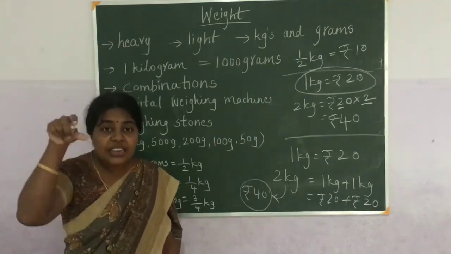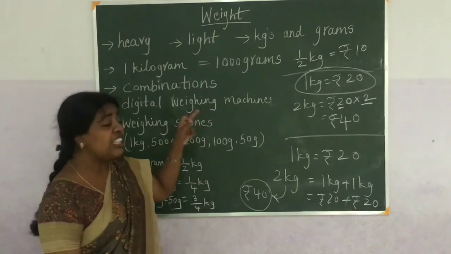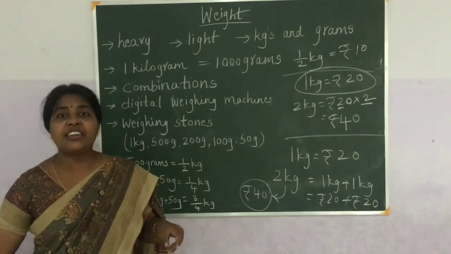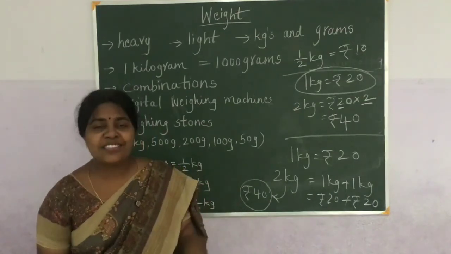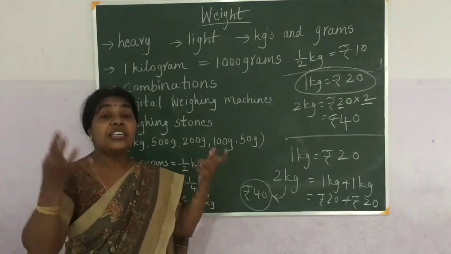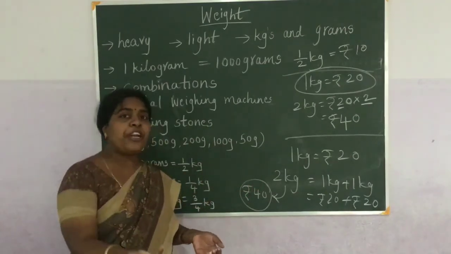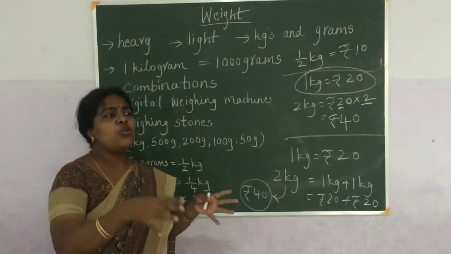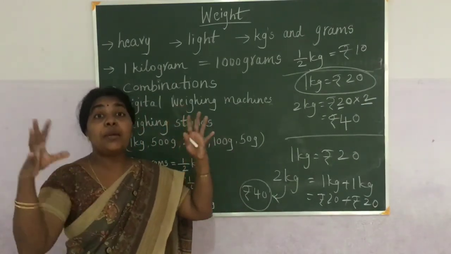The weight in a lorry cannot be measured in kgs; it is measured in tons. Can we keep things measured in tons on a digital machine or common balance? No, we can't measure tons of weight on them. So trucks use different weighing machines, a flat surface, and we get the weight in tons.